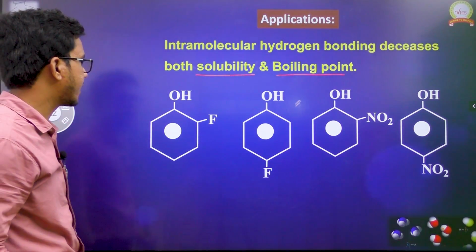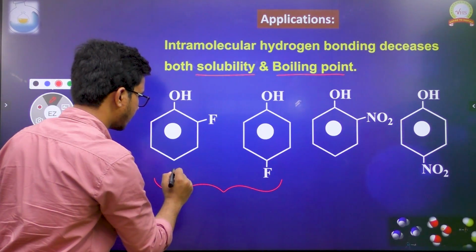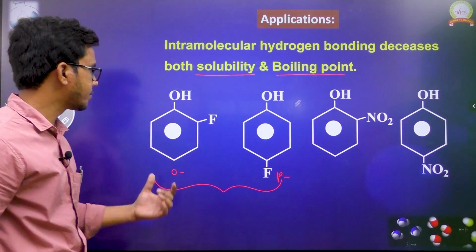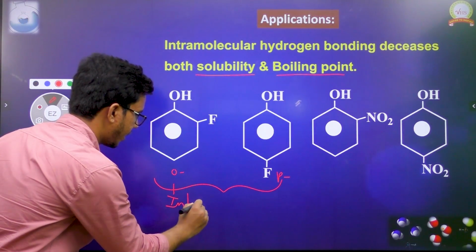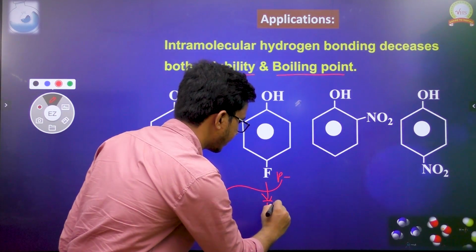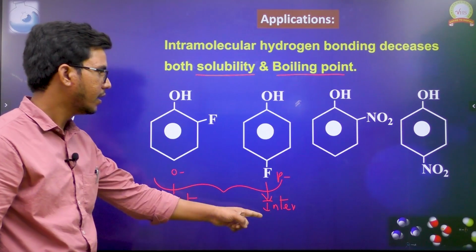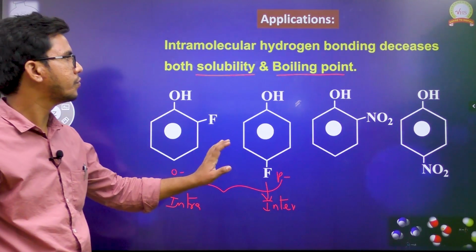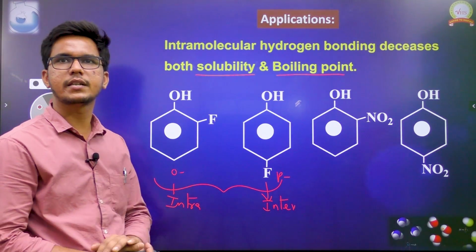Now if you take this particular example, what is happening? This is the ortho substituted product, this is the para substituted product. Ortho substituted products generally form intramolecular hydrogen bonding, but if you take this one, it forms intermolecular hydrogen bonding. This is intramolecular hydrogen bonding, this is intermolecular hydrogen bonding. Now out of these two, which is more soluble in water or which has more boiling point, if you think,